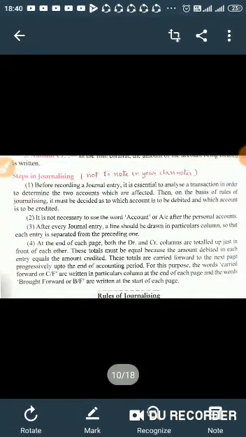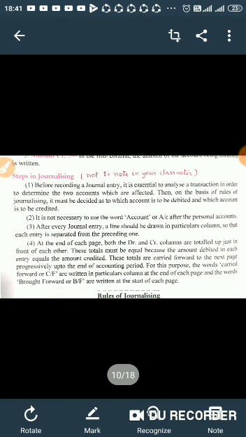the first step is that it is essential to analyze the transaction in order to determine the two accounts which are affected. There can be more than two, it could be possible. So the first step in journalizing is to analyze the transaction and decide which accounts are involved. Then, on the basis of the rules of journalizing, you will decide whether each should be debited or credited.